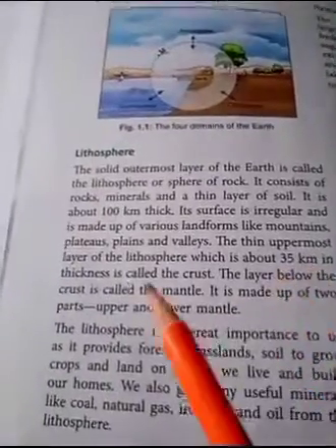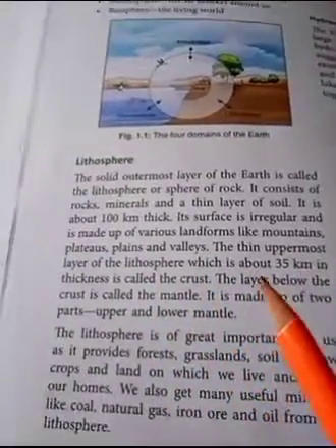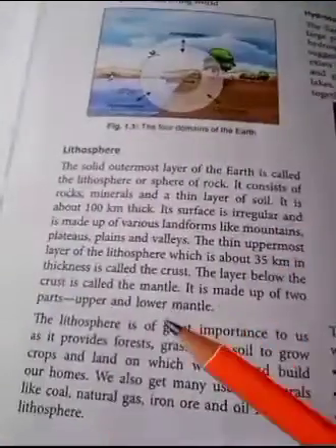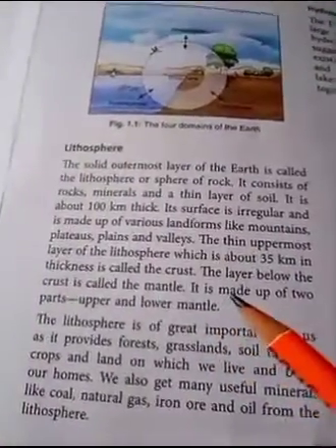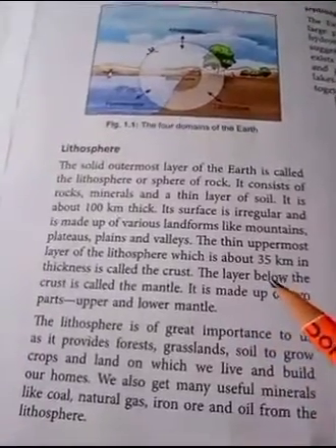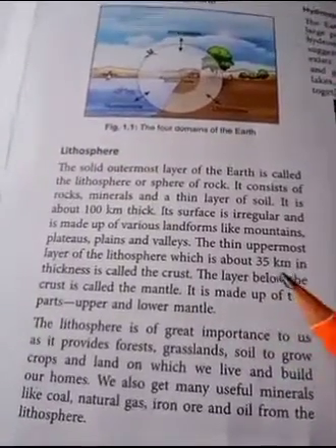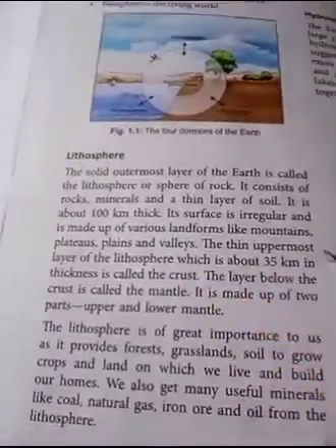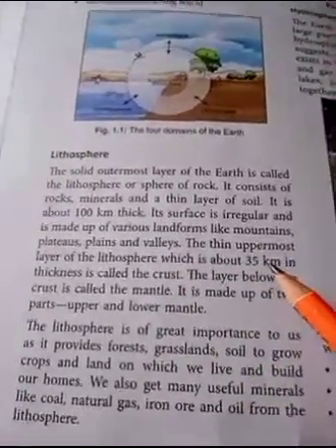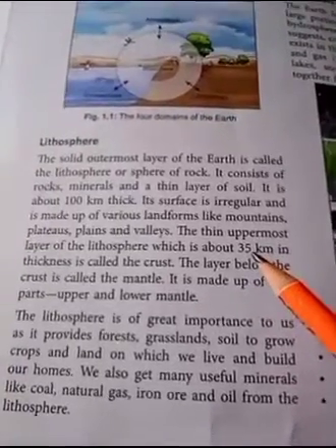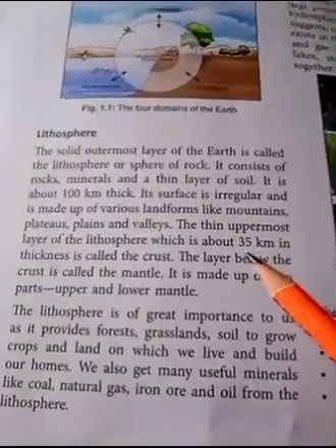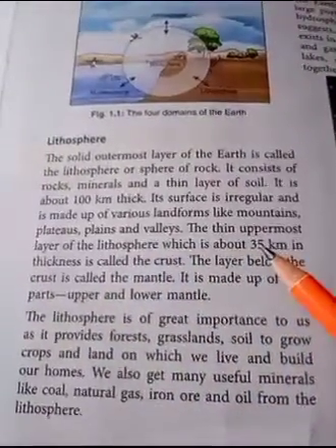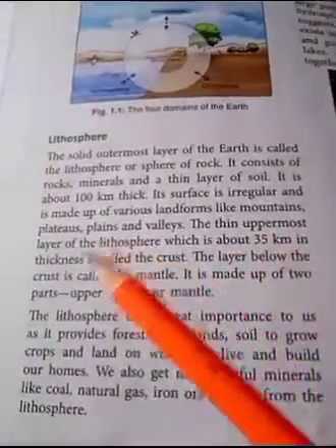Then the thin uppermost layer of the lithosphere, which is about 35 km in thickness, is called the crust. On our planet, the outermost layer is known as the crust, and the breadth of that outermost layer is 35 km. Thickness or breadth, no problem, either can be said. The thickness of that crust is about 35 kilometer, and that is the uppermost layer of the lithosphere.